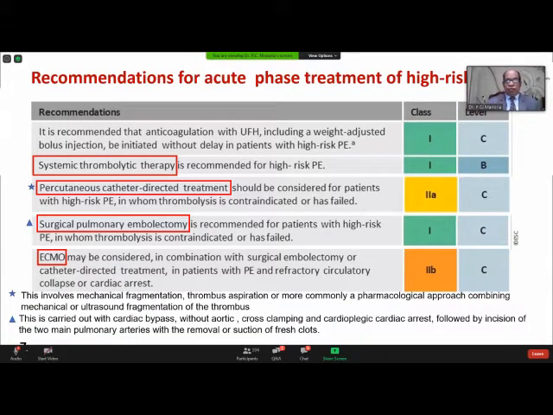Now, if the thrombolytic therapy is not producing good results, we have to resort to other modalities of treatment like percutaneous catheter-directed treatment in the form of mechanical fragmentation of thrombus, aspiration of thrombus, or more commonly a pharmacological approach combining mechanical or ultrasound fragmentation of the thrombus. We can also resort to surgical embolectomy, and ECMO can also be used in patients with refractory circulatory or cardiac arrest.